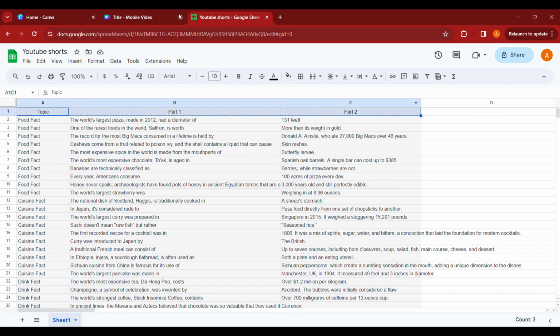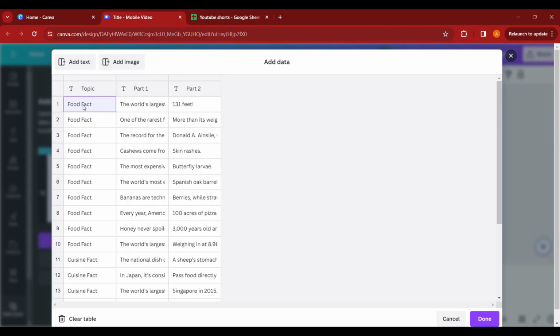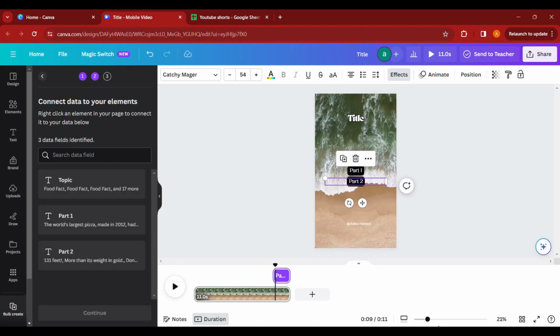Now open the sheets where you pasted all the facts. Fill in the header and paste the first 20 facts. I am selecting only 20 for now and will tell you the reason later. Now click on Done. Next, we want to connect our data to the correct part of our video.